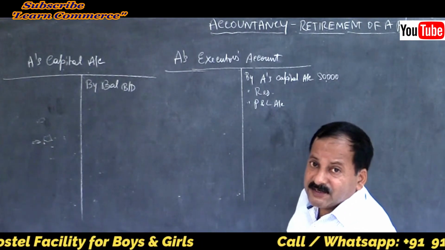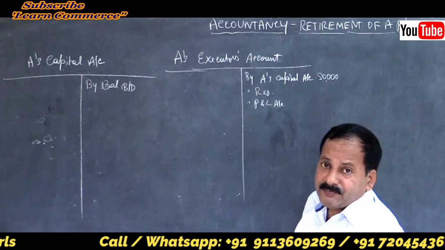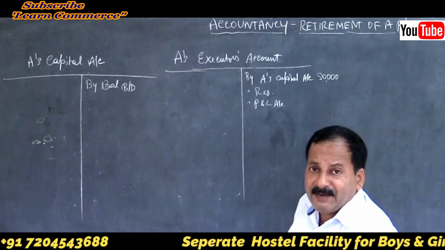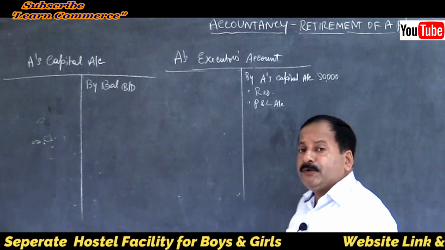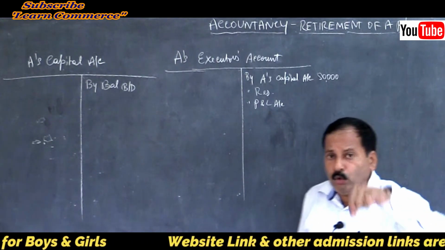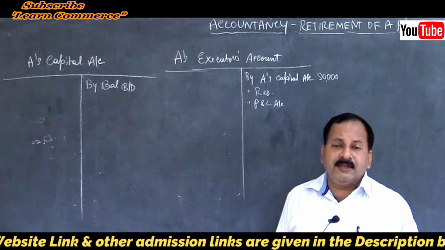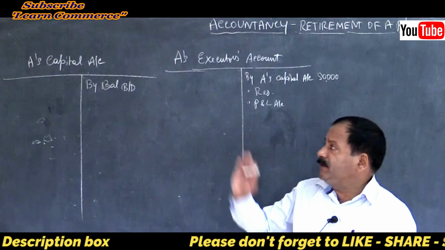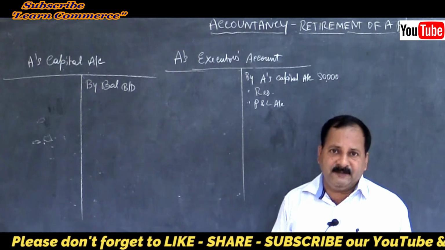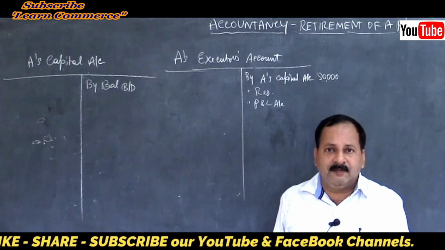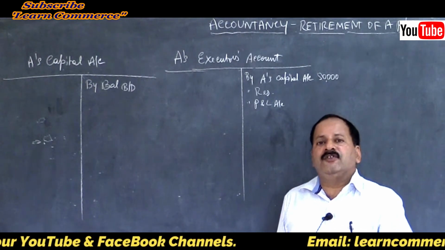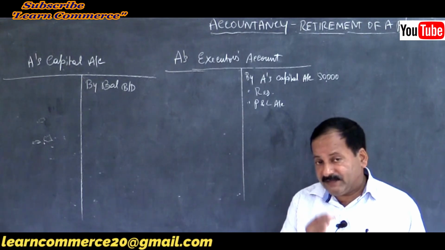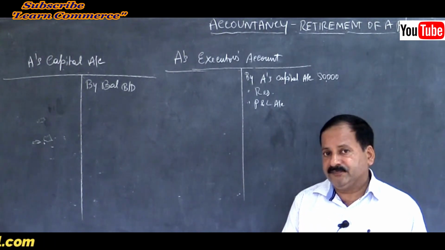Then what else? Interest on capital. Suppose there is a clause in the partnership deed to provide for interest on capital, then you have to calculate interest on capital only till the date of death. Because once the death occurs, the capital account will be closed and transferred to his executor's account immediately. So no more capital in the business, correct? So no question of paying interest on capital after the date of death. Till the date of death only you have to calculate.